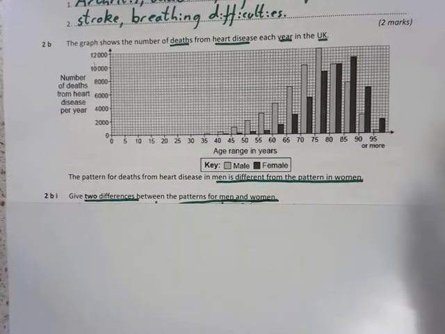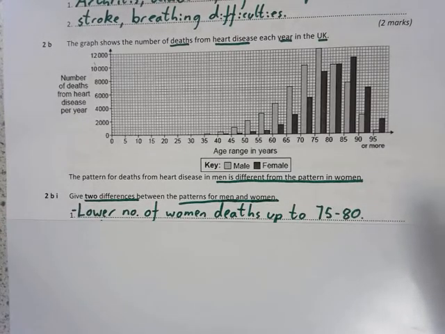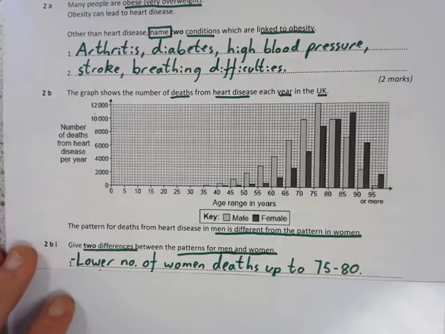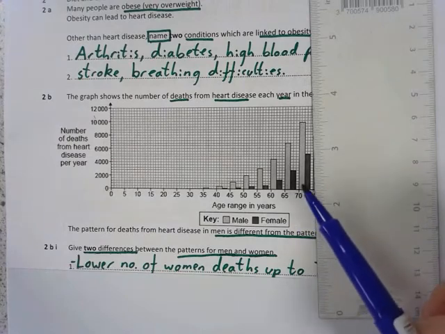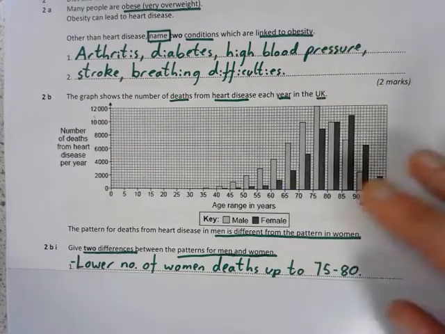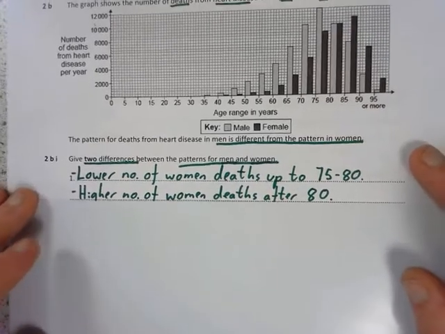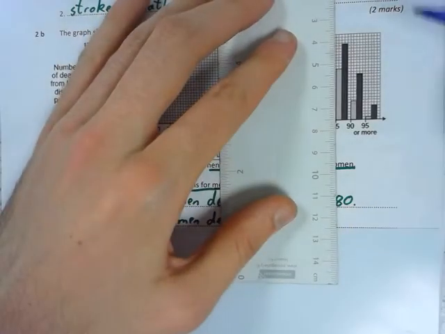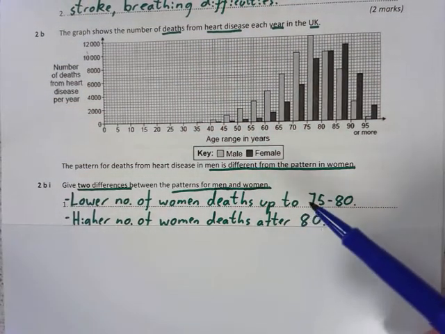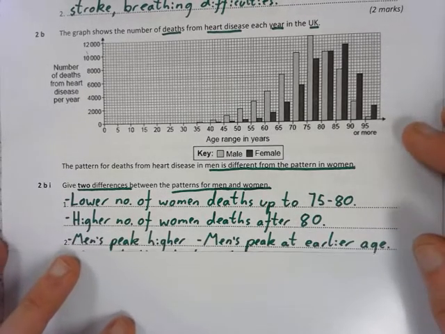Okay, well, there's lots of different things you could write down here. We're going to go through each point. So there's a lower number of women deaths up to 75. So if we look up to 75, before this point, fewer women, the darker bar, are dying than men. So that's one difference we could have put down for a mark. There's a higher number of deaths after 80 for the women. So again, if we have a look after 80, the darker bar is higher up. And for any of these points, you can write it the other way around. So you could have written a high number of deaths in men up to 75, a lower number of deaths in men after 80.